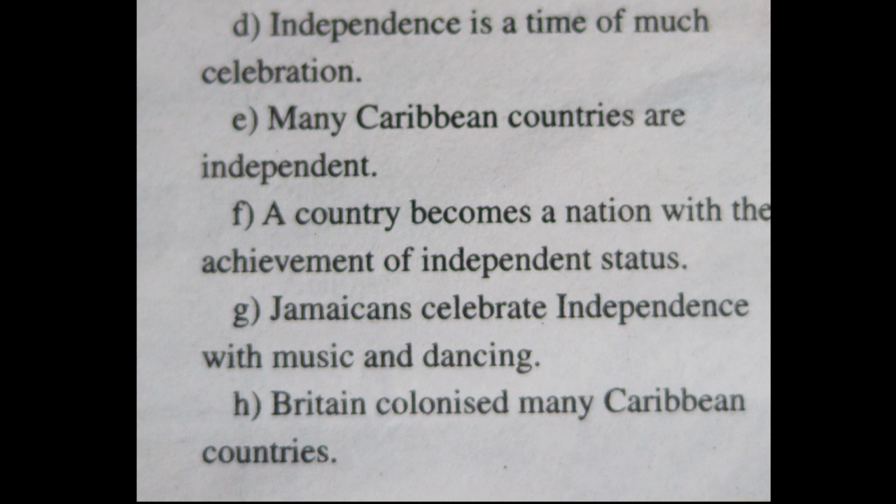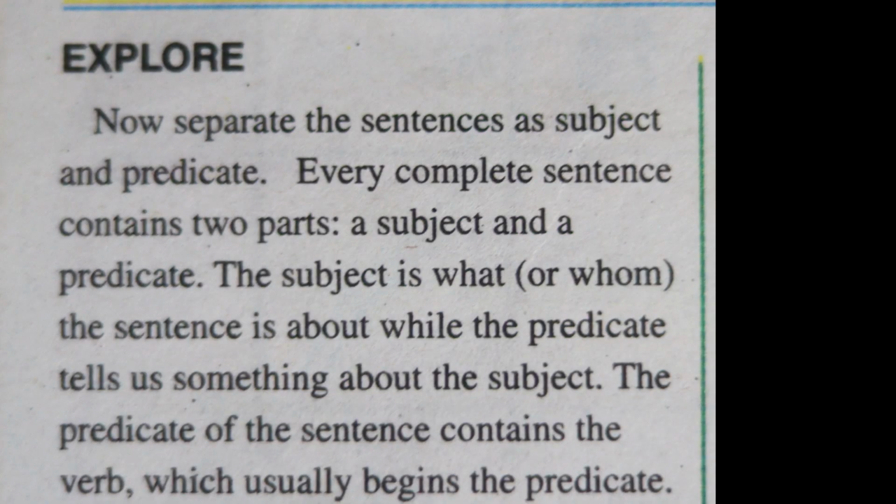H. Britain colonized many Caribbean countries. Verb here, colonized. Explore. Now separate sentences as subject and predicate. Every complete sentence contains two parts, a subject and a predicate. The subject is what or whom the sentence is about, while the predicate tells us something about the subject. The predicate of the sentence contains the verb, which usually begins the predicate.